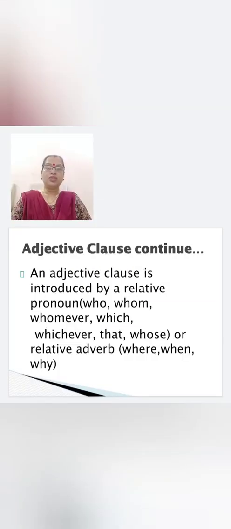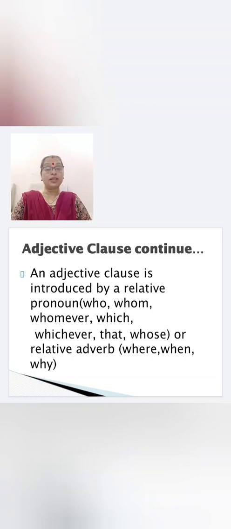So what have you understood about adjective clause? Let us see the definition. An adjective clause is introduced by a relative pronoun, that is who, whom, whomever, which, whichever, that, whose, or relative adverb where, when, why. Now here, why is it called a relative pronoun?